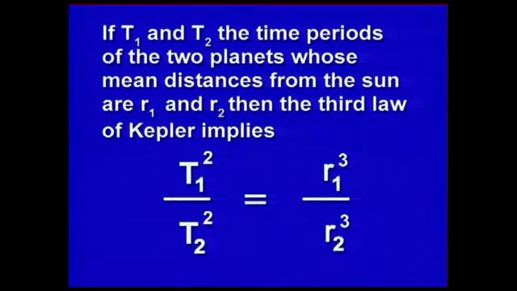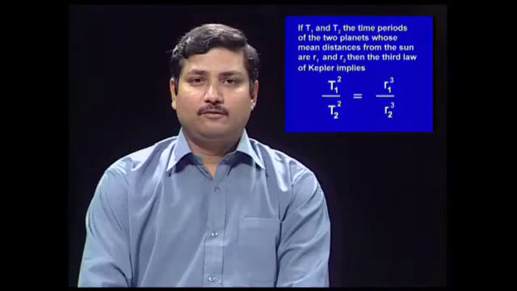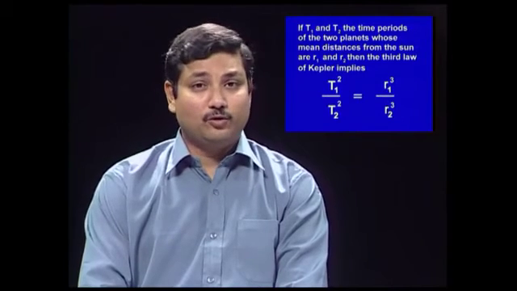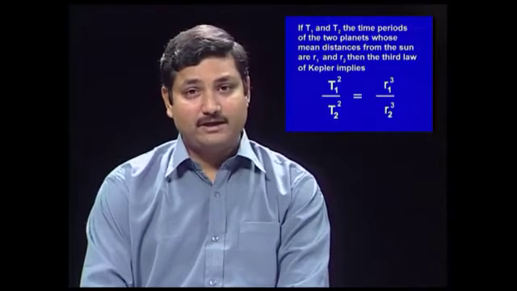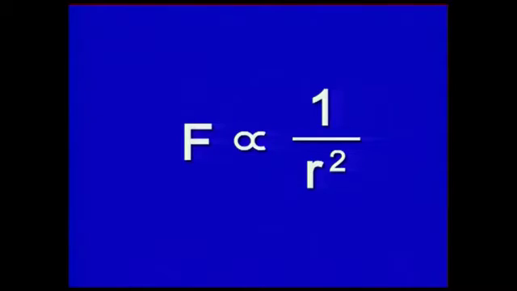Thus, if T1 and T2 are the time periods of the two planets whose mean distances from the sun are r1 and r2, then the third law of Kepler implies T1 square divided by T2 square is equal to r1 cube divided by r2 cube. From this, he could show that the force between the sun and the planets varies as 1 by r square.